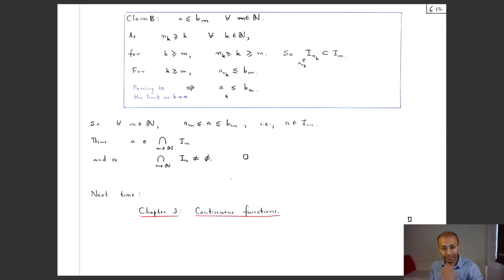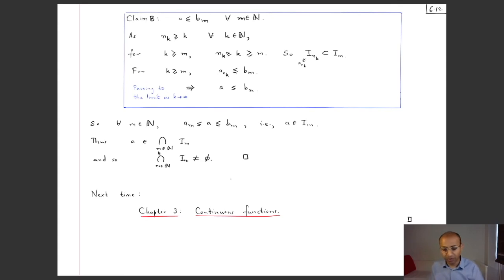So I've got a is less than or equal to bm, and since the choice of m was arbitrary, it follows that this is true for all the m's. So we have got also this claim B. So putting the two claims together, we have that for each m in N, a is less than or equal to bm and bigger than or equal to am. In other words, a belongs to this Im. Okay, for all the m, a belongs to I1, a belongs to I2, a belongs to I3, and so on, and so it belongs to their intersection. And so the intersection is not empty, because here is an element in there, namely a.